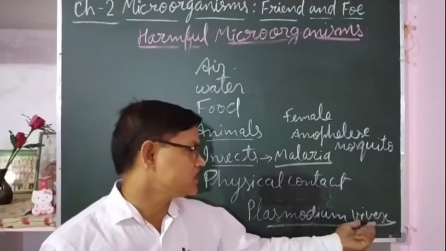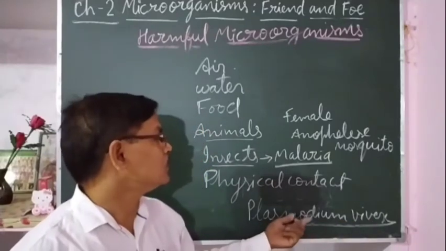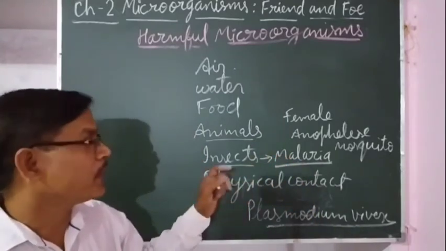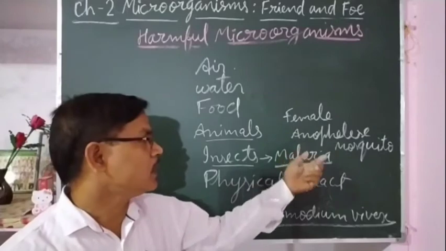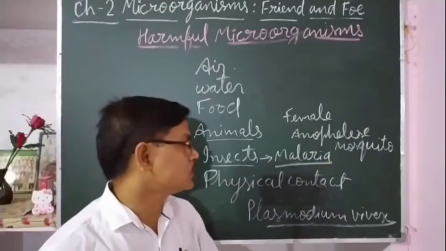This is the genus, this is the species. At least if you are writing the genus, then that is sufficient. But if it is asked, write the name of the carrier of malaria or vector of malaria, then you have to write female Anopheles mosquito.